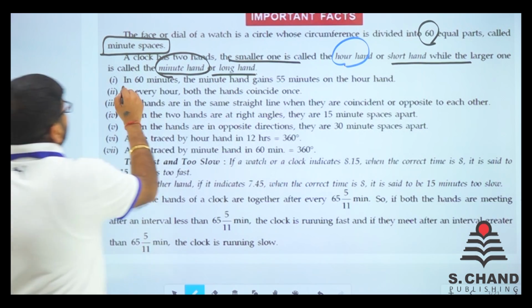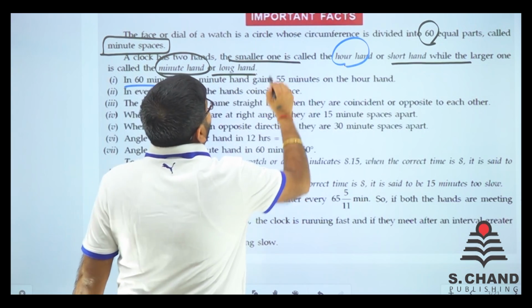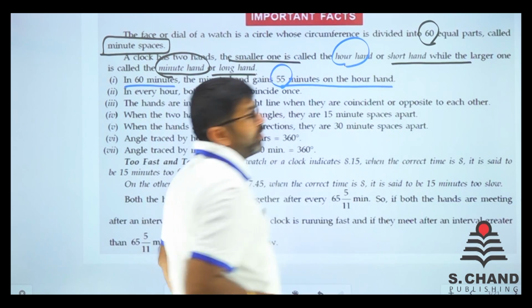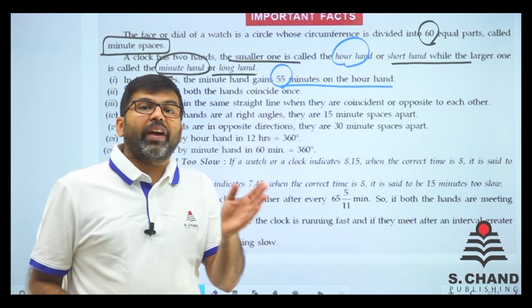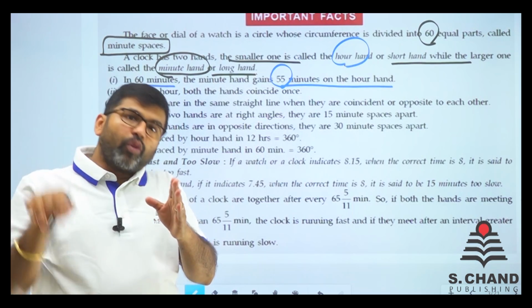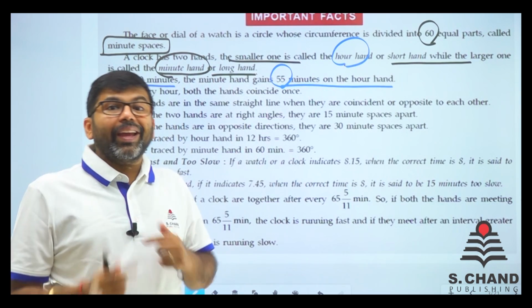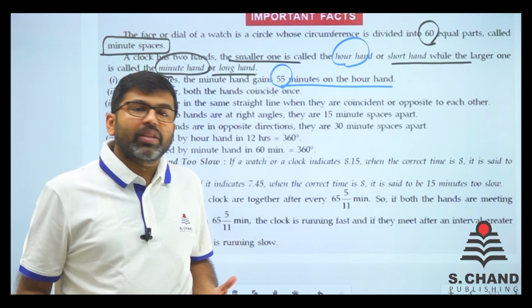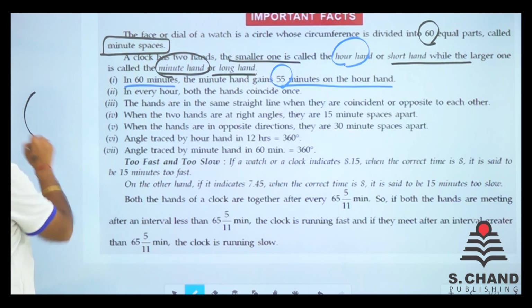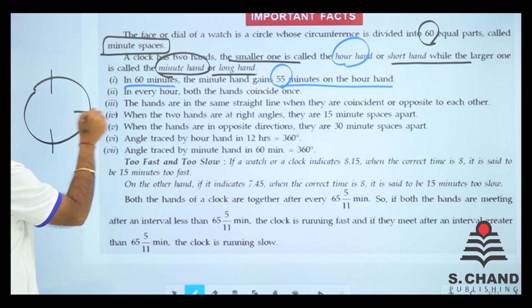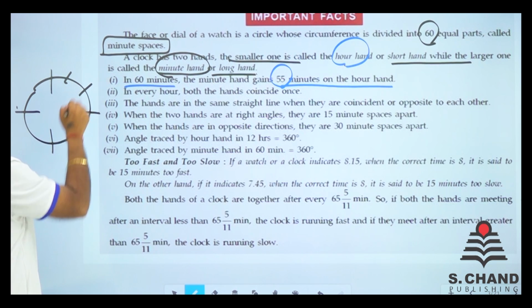In 60 minutes, the minute hand gains 55 minutes on the hour hand, right? Because the hour hand moves only 5 minutes while the minute hand moves 60. Why 5 minutes? Understand what it wants to say.